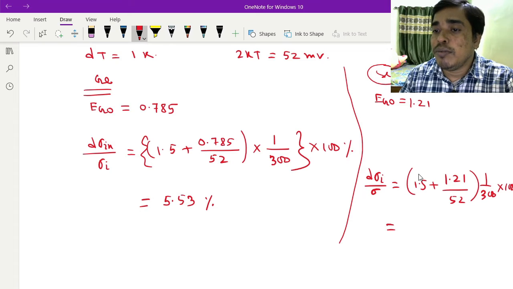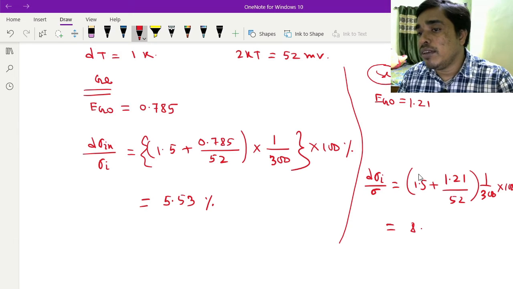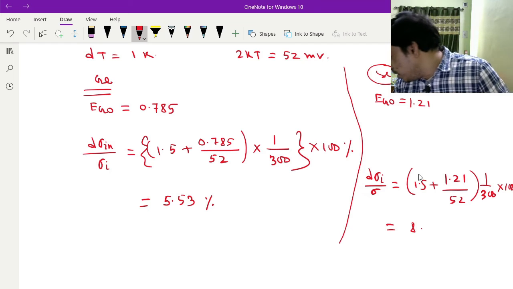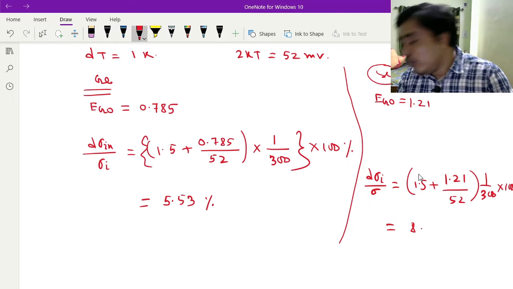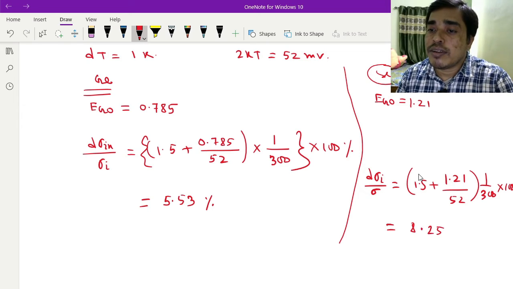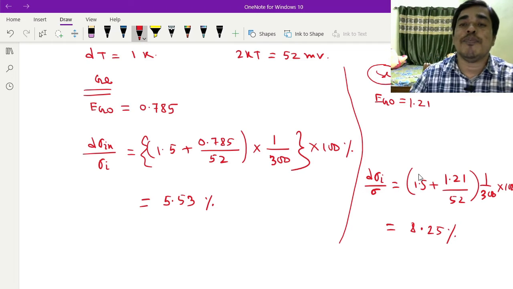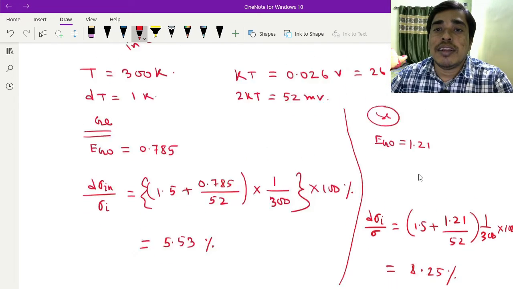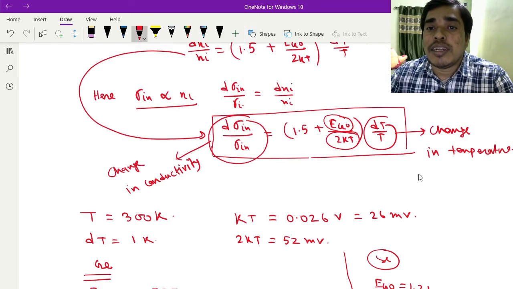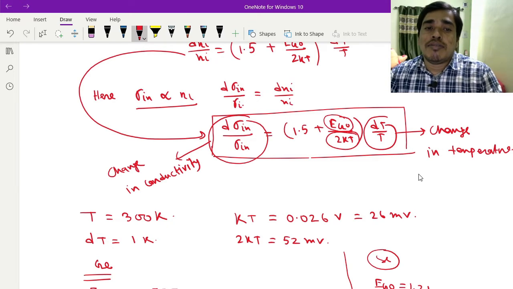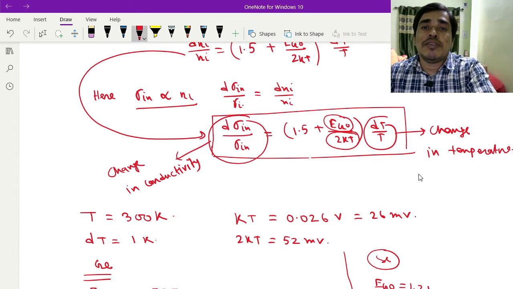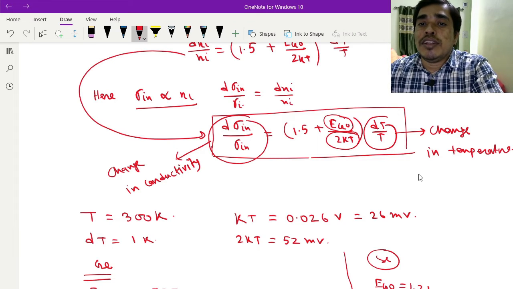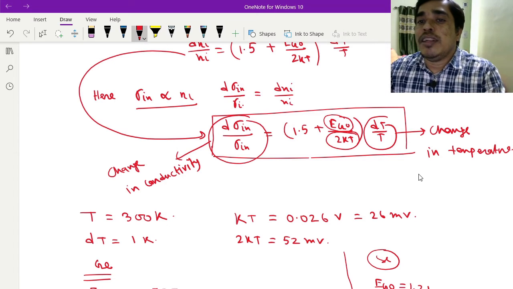If you calculate this value, it will be 8.25 percentage. So here you see how I calculate the percentage change in conductivity with respect to change in temperature.